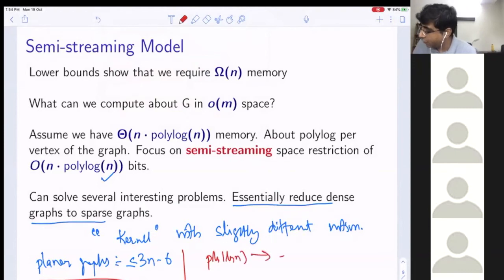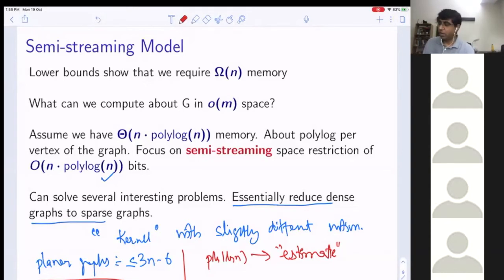And you ask for things like estimates. For example, what is an estimate of the maximum matching size? What is an estimate of the minimum vertex cover? Because this is an object which I can store in polylog n bits. I cannot store a whole matching, because in a planar graph also I could have a matching of size n/2. So the moment you assume that your input is going to come as a sparse graph, either you introduce some parameters and you want to store objects with respect to that parameter, or you try to estimate an object.